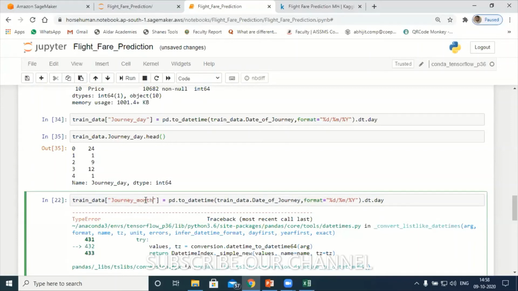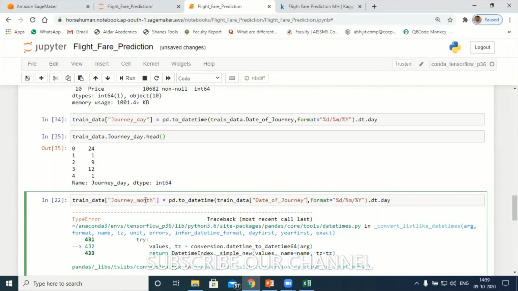Journey month in train data equals, I'll create one more feature called month, pd dot to datetime, train data. After train data, I'll take this in the bracket and quote the date of journey.